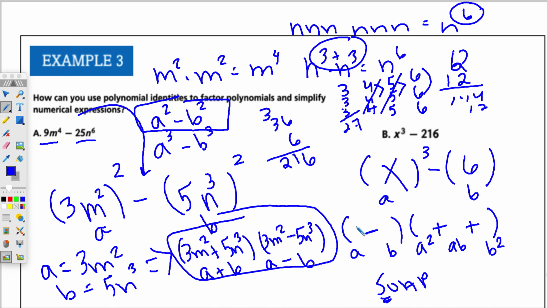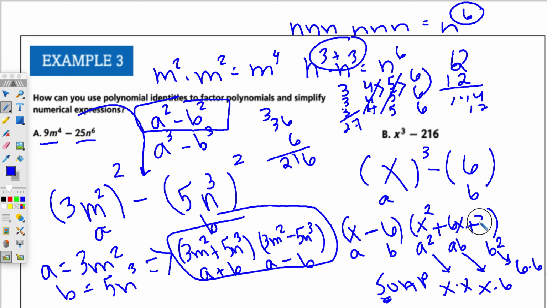So in the A slot, we'll write an x. In the B slot, we'll write a 6. A squared. A squared is x times x. So that's x squared. AB is x times 6, which is 6x. And b squared, if b is 6, 6 times 6 is 36. So that would be our answer for that problem. I'm going to pause and I'll have